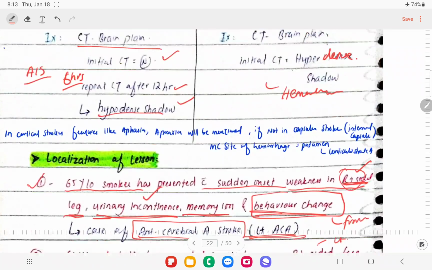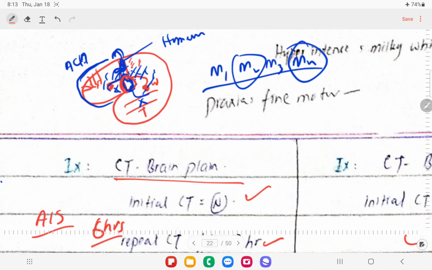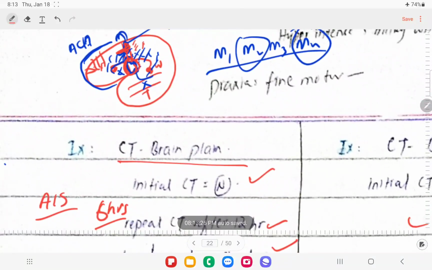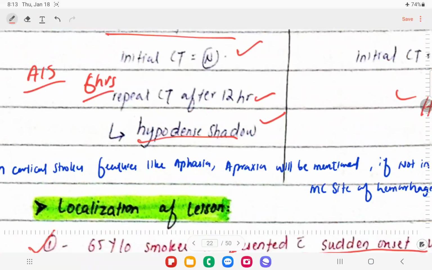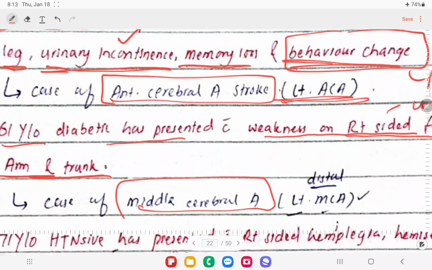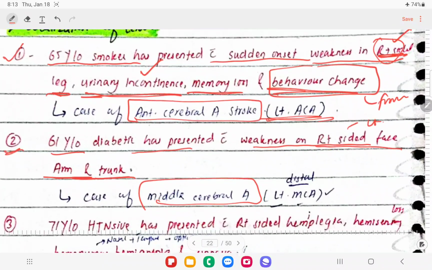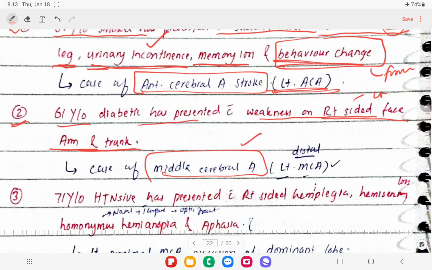As we know, I have just made a homunculus here, that is representing a face, and this is representing a trunk, and then we have our hands, and this area is over there on the homunculus. So this will be supplied by the middle cerebral artery, right? If it gets blocked, we will have features like face weakness, trunk and arm weakness, right? So this is a case of middle cerebral artery, and which one? The left one, because the lesion is on the right side, so the opposite artery will be involved.